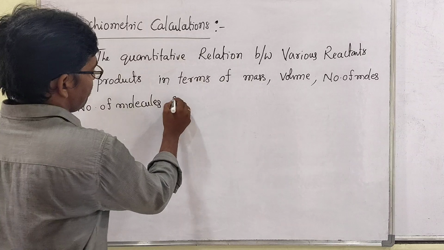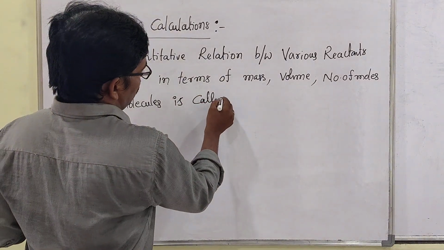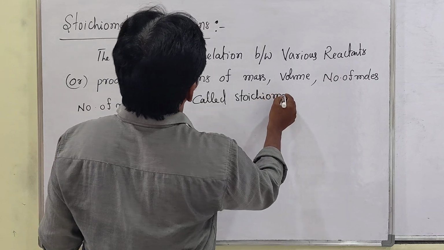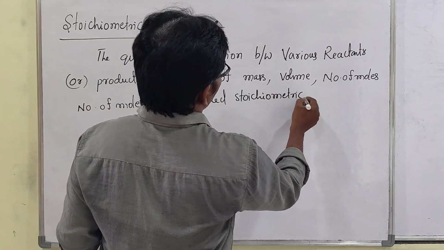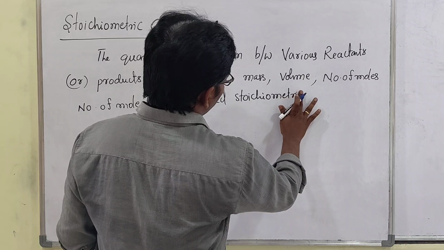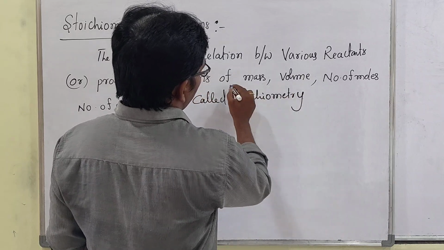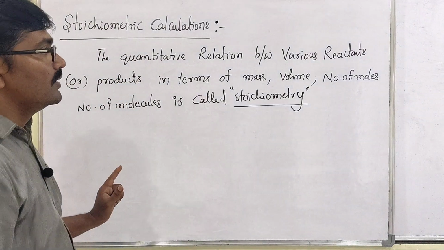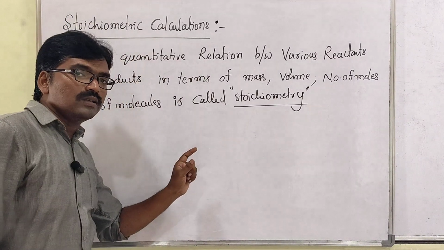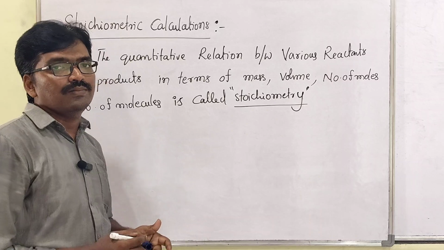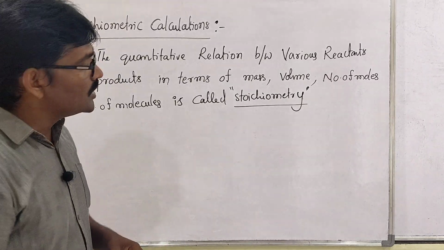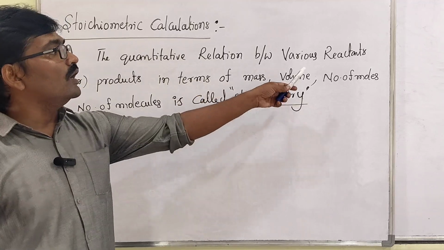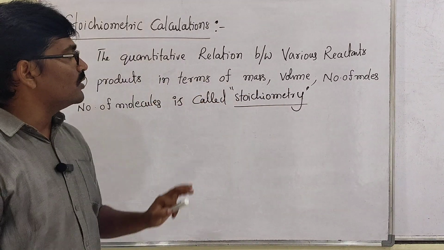This is called stoichiometry. The quantitative relation between various reactants and products in a chemical reaction, in terms of mass, volume, number of moles and molecules, is called stoichiometry.